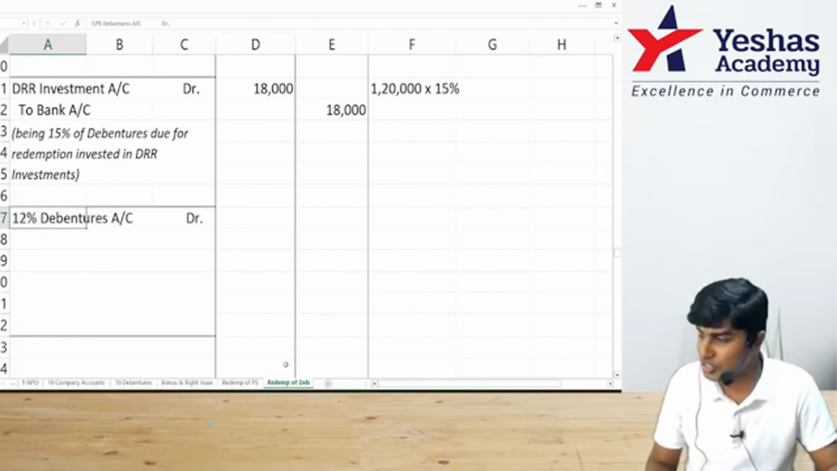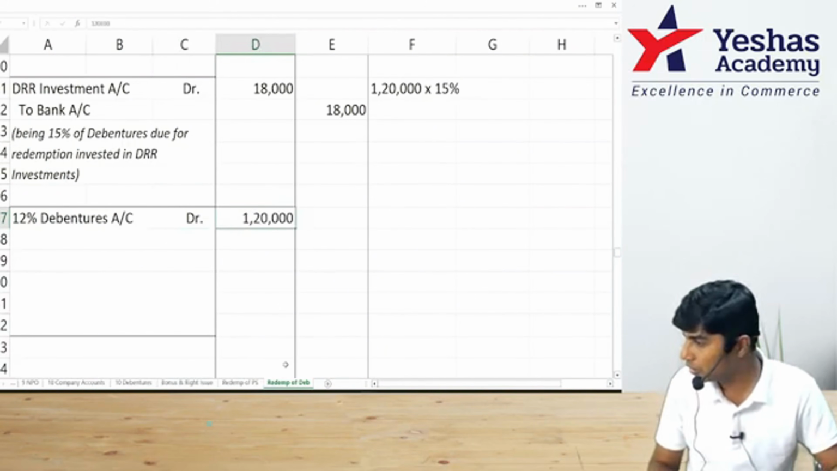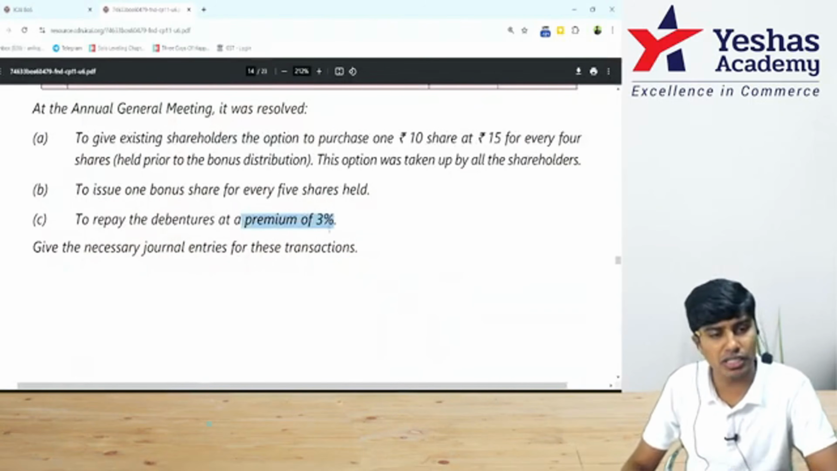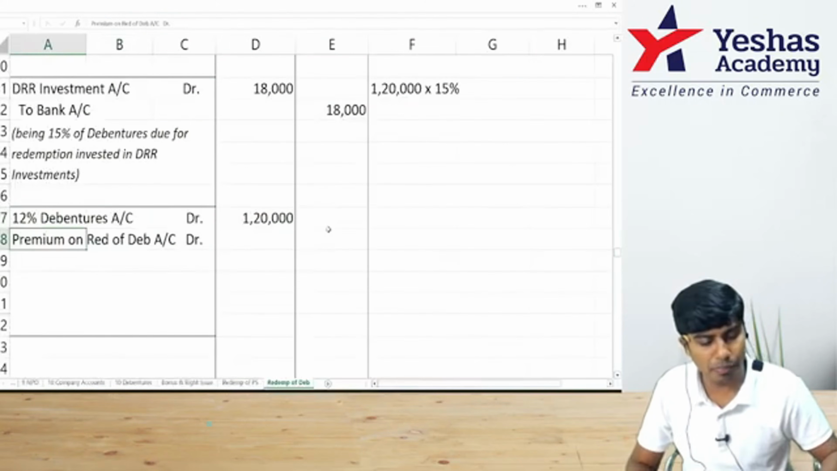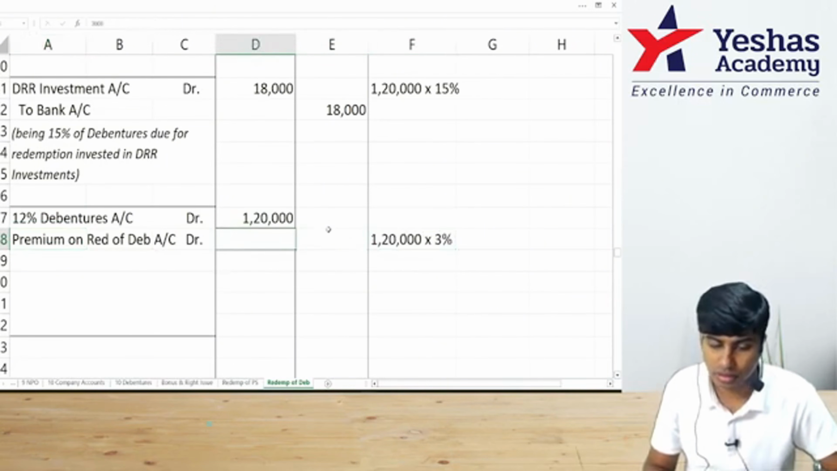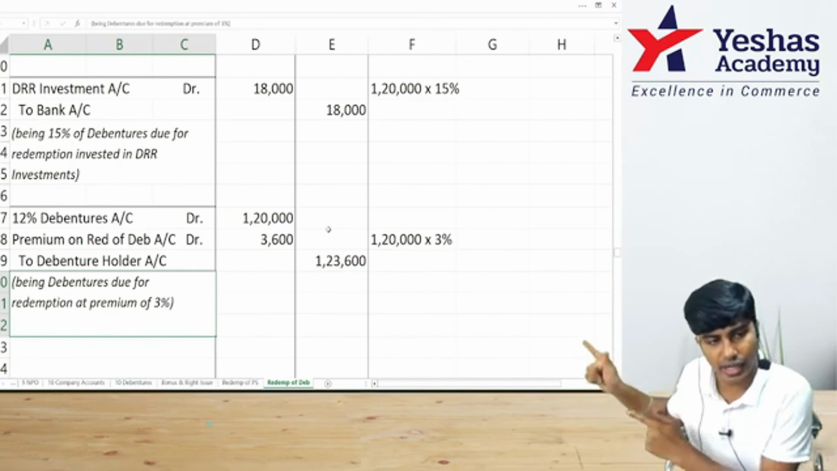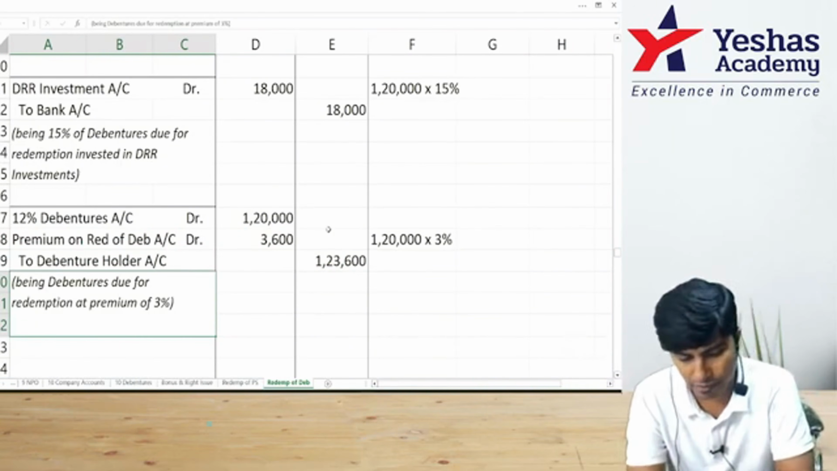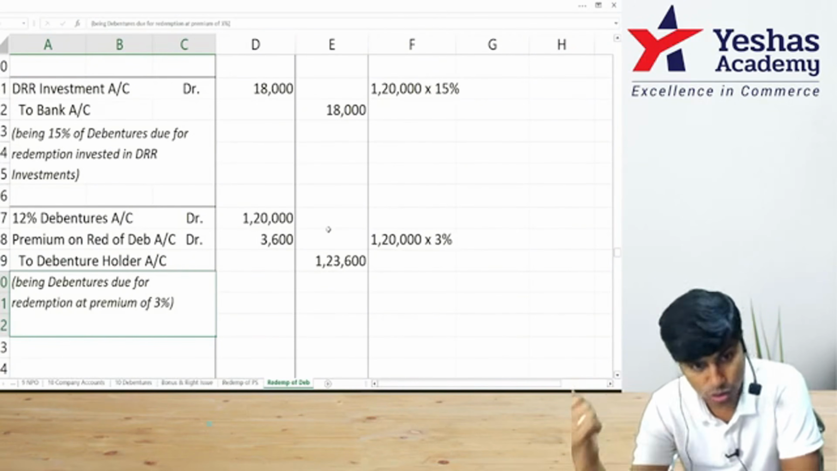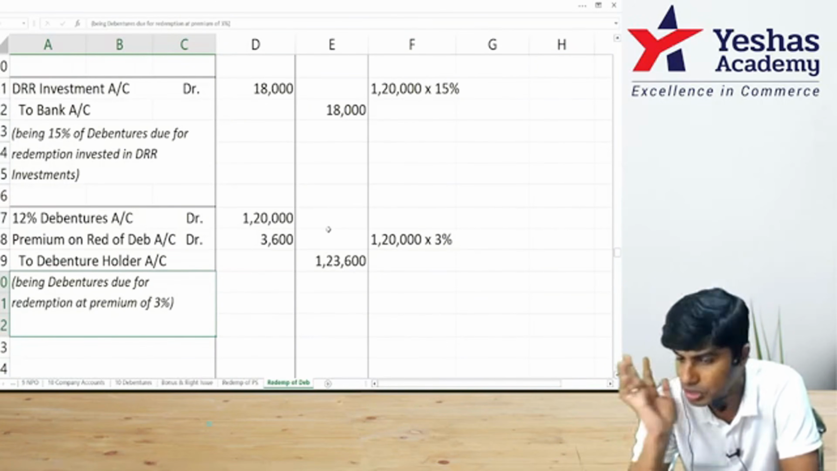I'll write 12% debentures account debit. How much is my 12% debentures? 1,20,000. Ready for redemption. We need to pay them premium also. They've told in resolution number 3, premium is 3%. Premium is expense. I will debit premium on redemption of debentures. How much is this? 1,20,000 into 3%, 3,600. I will credit this to debenture holders 1,23,600. So I need to pay 1,20,000 for nominal value, 3% premium on 1,20,000, which is 3,600, which is an expense. So I am debiting it. So on the whole, I am supposed to pay 1,23,600 rupees to my debenture holder.